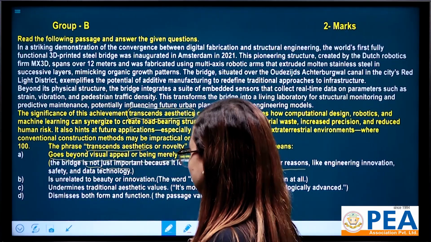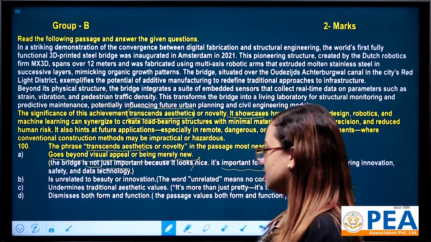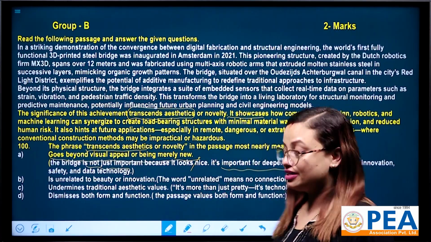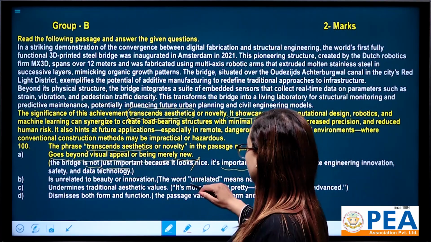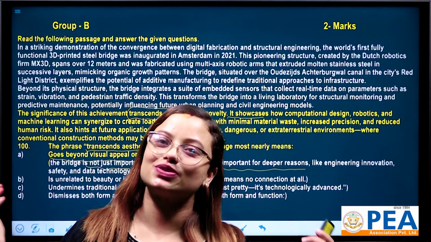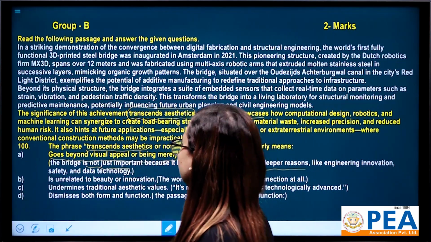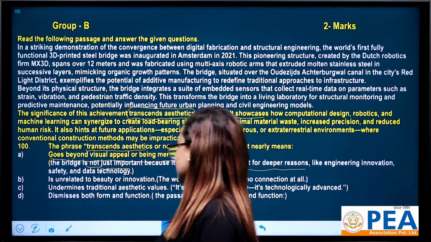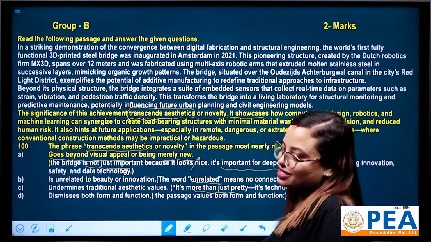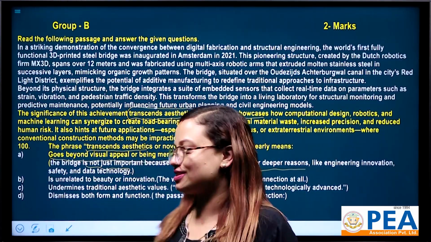Now let's go for number B. The option says that it is unrelated to beauty or innovation. Is it? Definitely not, because here unrelated means no connection at all, which is truly wrong. What about number C? Undermines traditional aesthetic values. It's more than just pretty. It's technologically advanced. That's why this is also wrong.